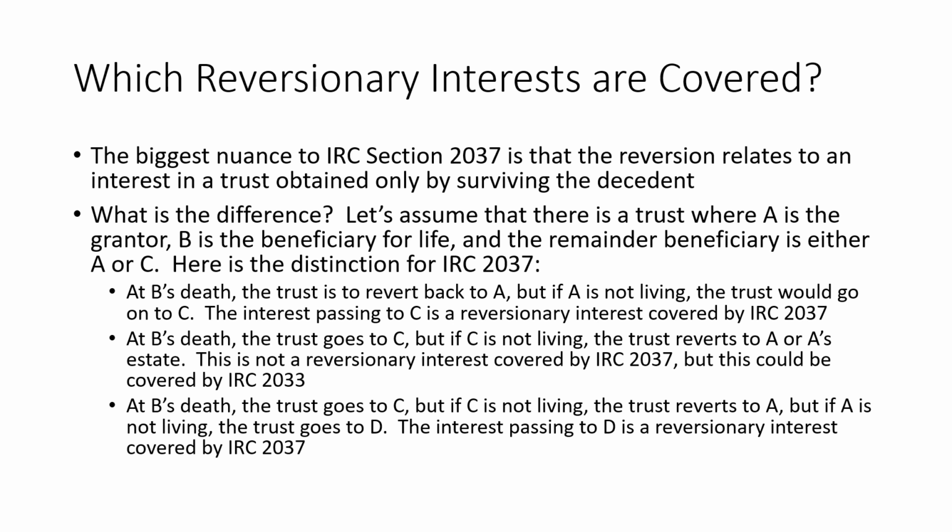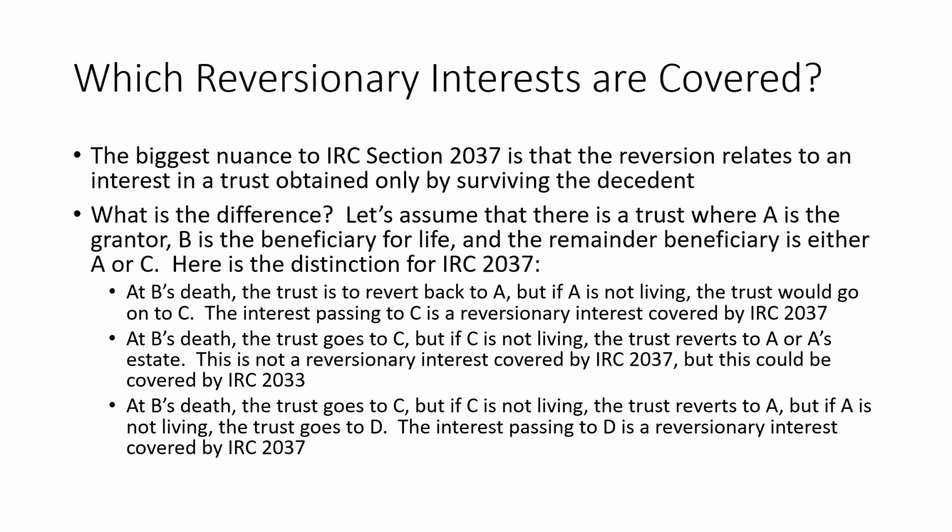Now, the distinction, and where 2037 isn't going to apply, is noted in the second bullet point here, where at B's death, the terms of the trust say that the trust will go to C, but if C is not living, the trust would then revert back to A or to A's estate.